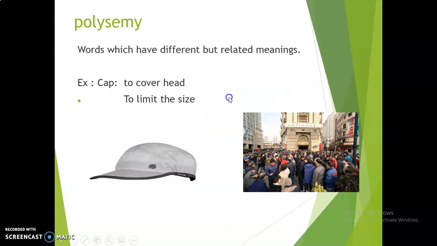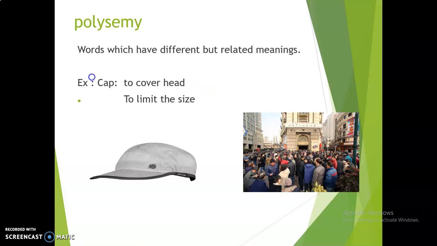Next, let's discuss the topic polysemy. Polysemy discusses the words which have different but related meanings. Here in this concept the meanings have some relation. For example, the word cap.